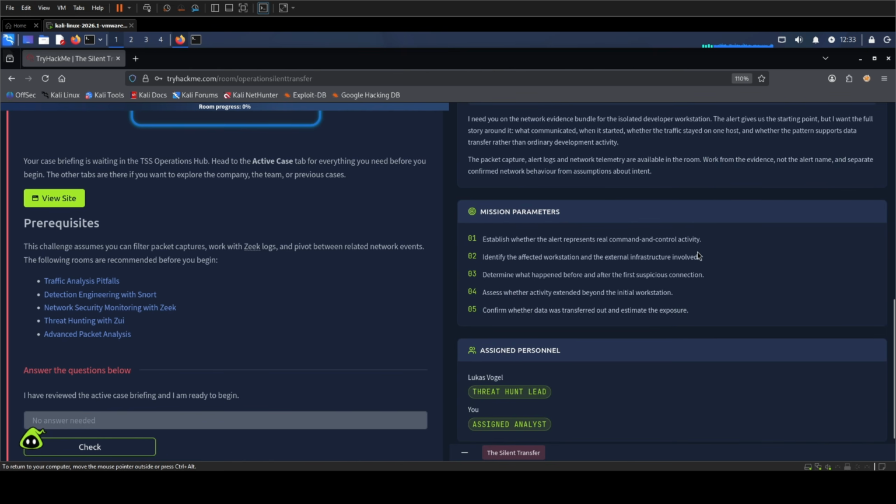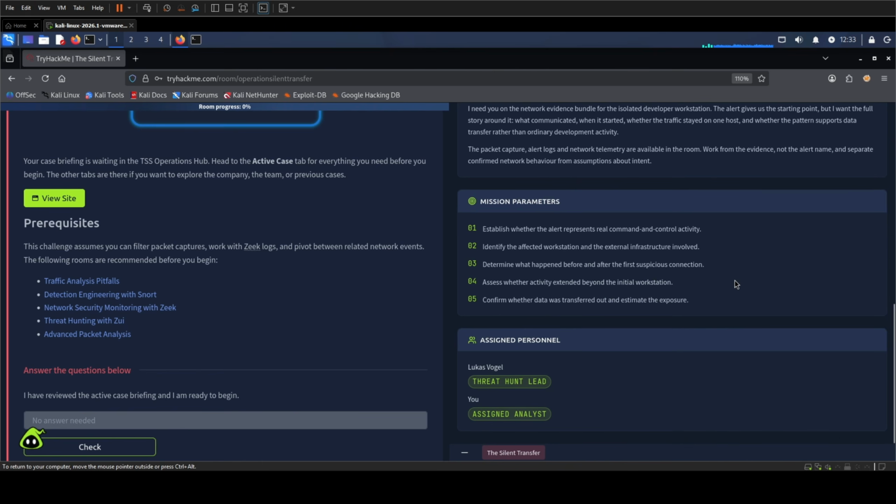The mission has 5 parts. Confirm whether the alert represents real C2 activity. Identify the workstation and external infrastructure. Reconstruct what happened before and after the suspicious connection. Determine whether activity reached another internal host. Finally, confirm whether data was transferred out and estimate the exposure.